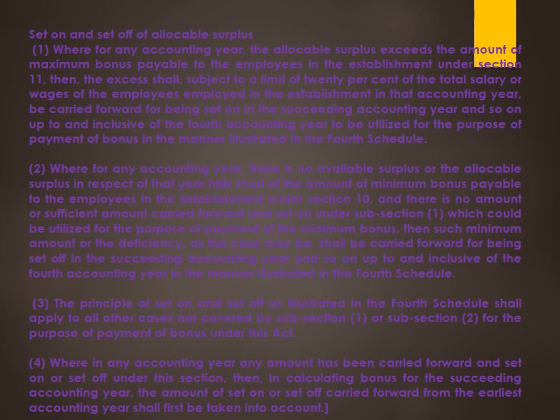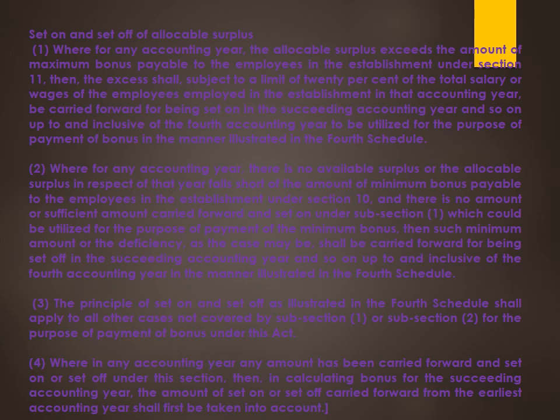In case in the accounting year there is no available surplus, or we don't have any allocable surplus in the particular year, and we have only a shortage of minimum bonus, then we have to refer to section 10. When we don't have sufficient amount, we have to look into the carry forward of set on, and the amount carried forward from set on can be utilized to pay the minimum bonus.